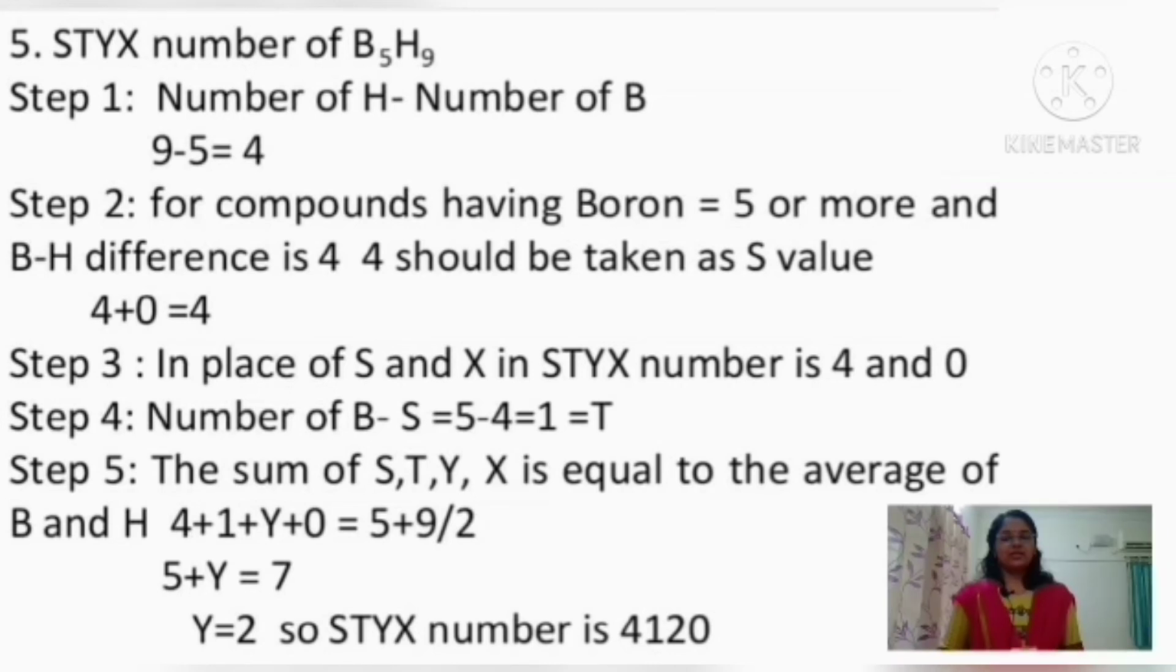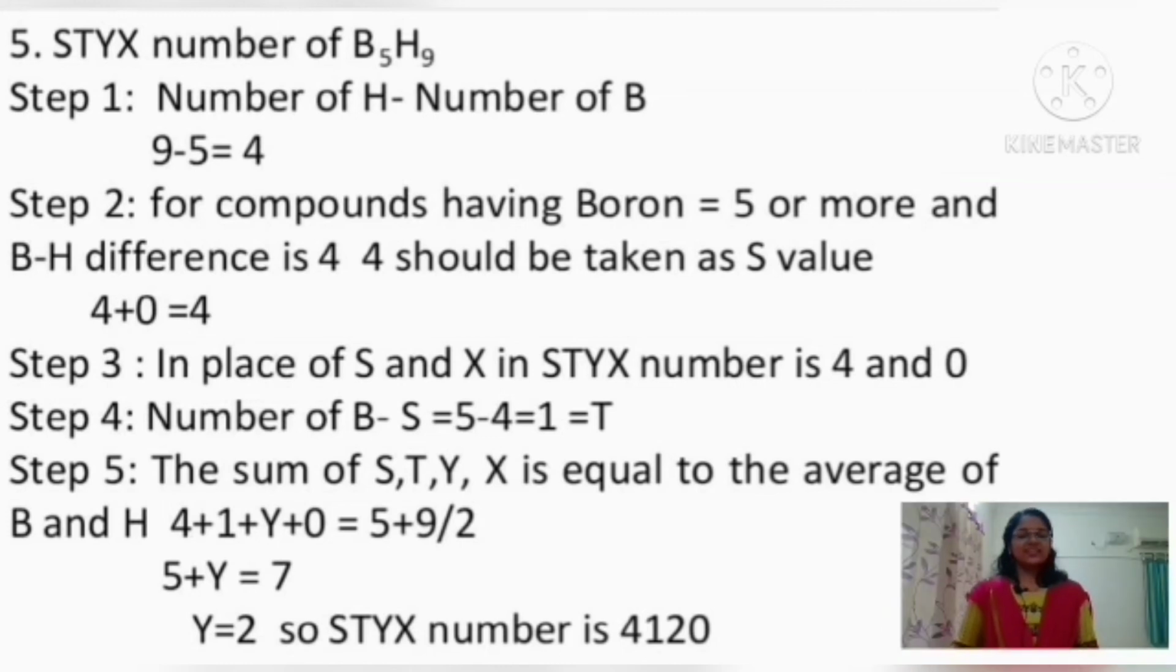Next step is taking the difference between the number of boron atoms present in that borane and the S value obtained. Here the number of boron atoms is 5 and the S value obtained is 4. Taking the difference we get 1, which is equal to the T value in the STYX number.